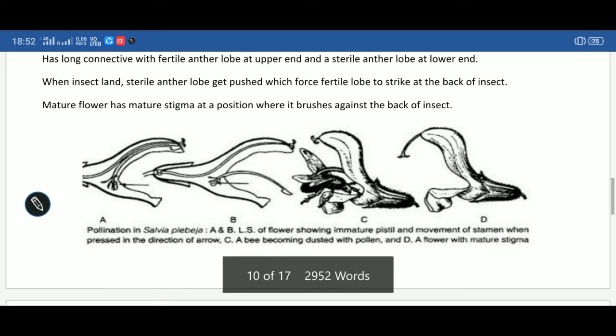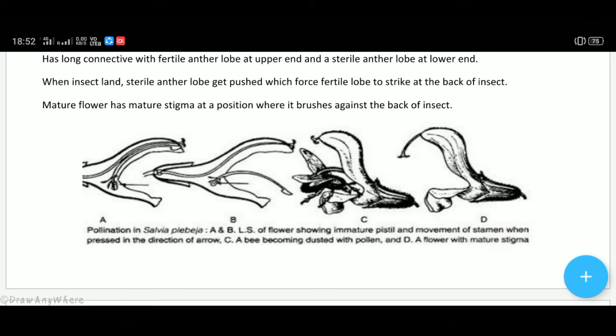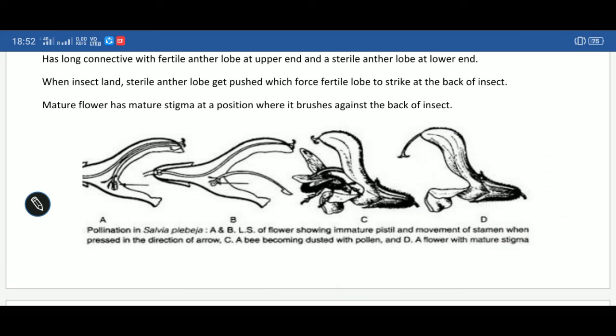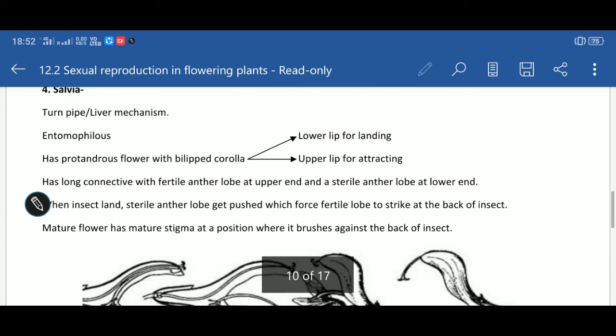It is the case when the anther is matured earlier, meaning pollen grains are mature enough. When this insect visits another flower which has a matured stigma, matured pistil, then the pollen grains which are stuck to its back will pollinate the pistil. In this way, pollination is achieved in Salvia.